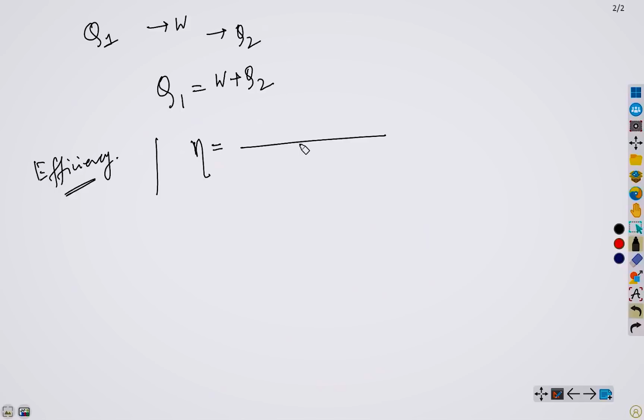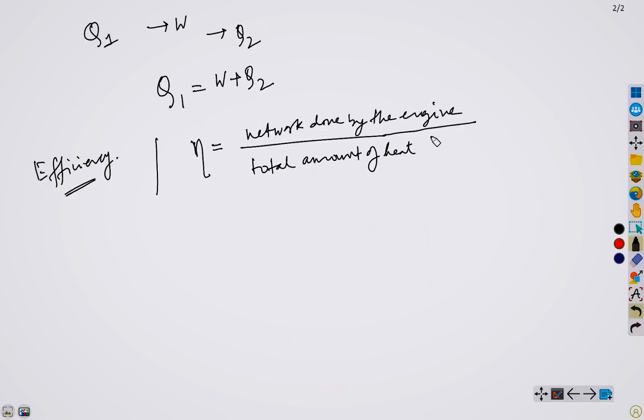Eta equals the ratio of the net work done by the engine and the total amount of heat absorbed by the working substance.